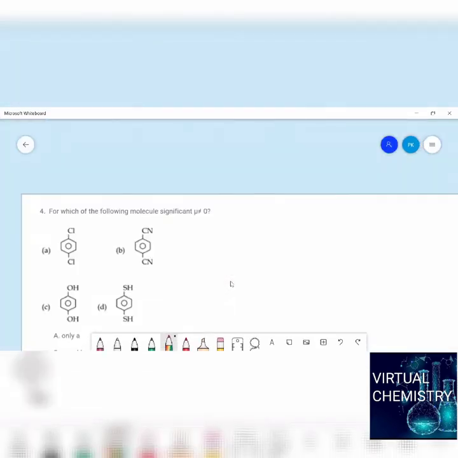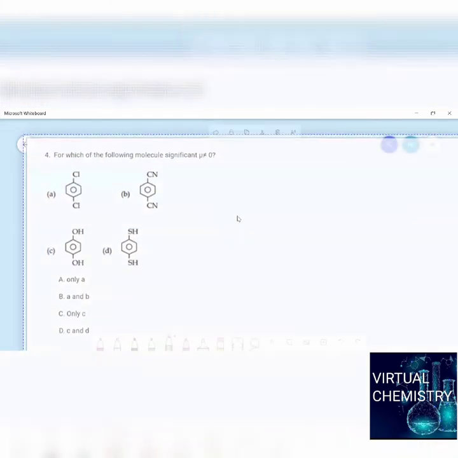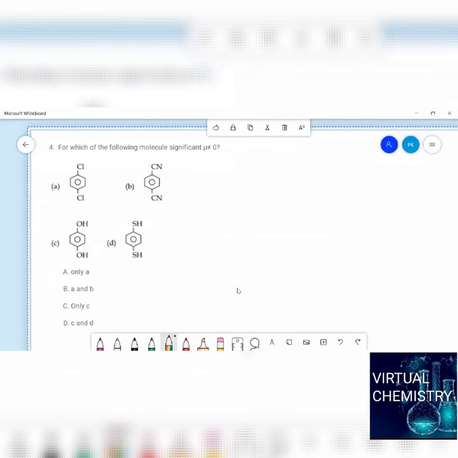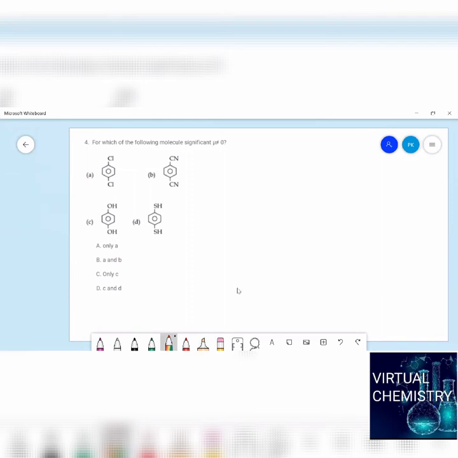Next, for which of the following molecules is the mu value not equal to 0? What is mu, students, here? Mu is said to be the net dipole moment. Net dipole moment. It's not dipole moment, it's net dipole moment. So how can we get the net dipole moment for this?